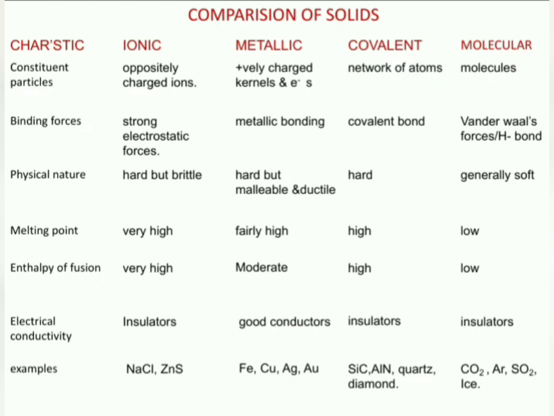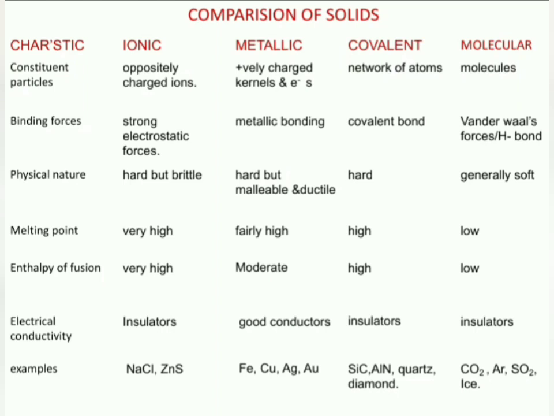Coming to the physical nature, ionic solids are hard but brittle, whereas metallic solids are hard but they are malleable and ductile. Covalent solids are hard, whereas molecular solids are generally soft because of the weaker attractive forces.